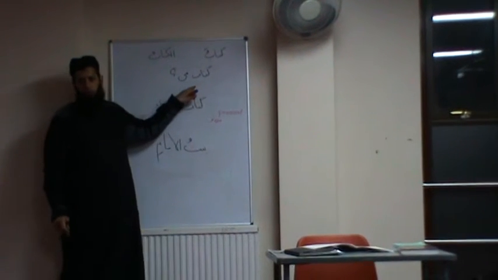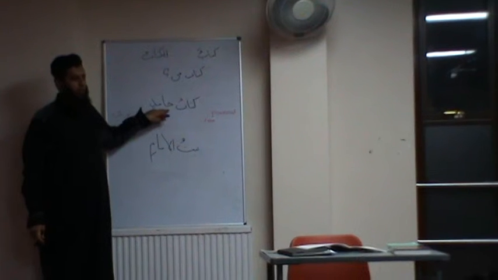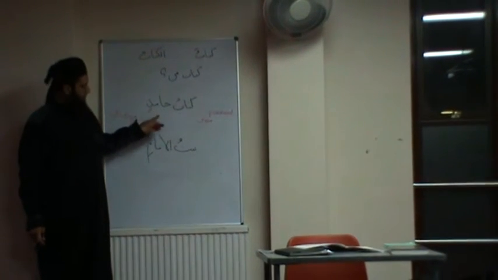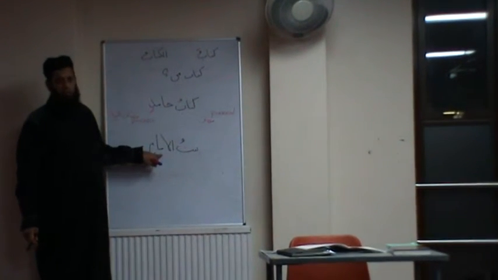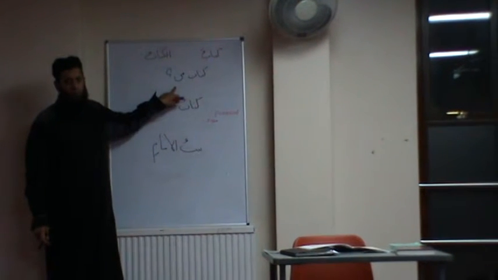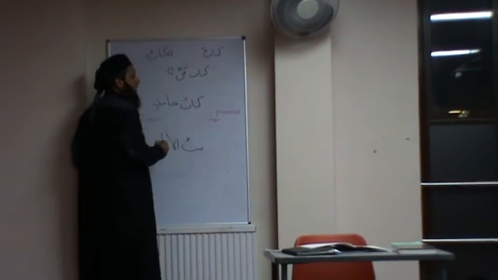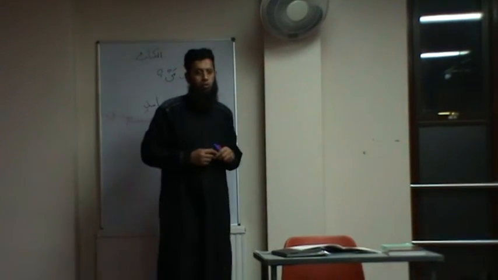So mudaf, mudafun ilayh. Kitabu hamidin, mudaf, mudafun ilayh. Here you can see it's majroor. Baytul imami, you know it is majroor. But in kitabu man, whose book? Okay, so this man here, which means whose, is indeclinable. It's called mabni.